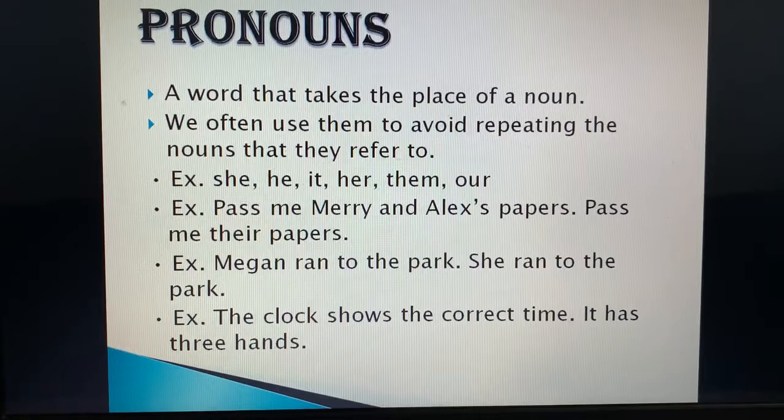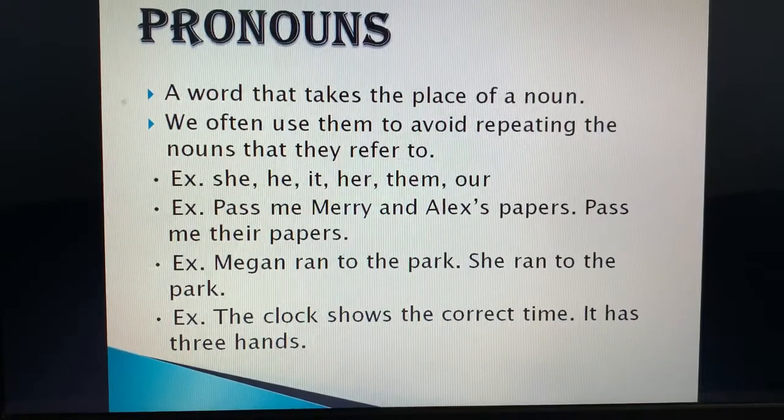Next is "Megan ran to the park." So in place of Megan, I will not speak again. Megan ran to the park. So in place of Megan, I have used the pronoun that is she. The clock shows the correct time. So for the word clock, we can use the pronoun it.